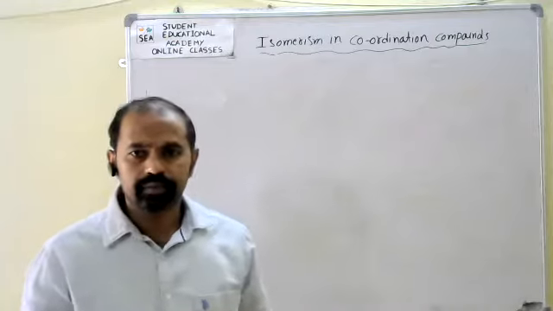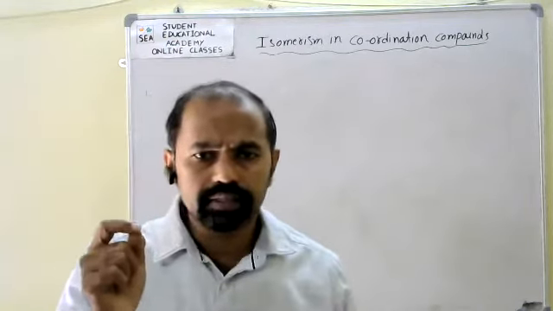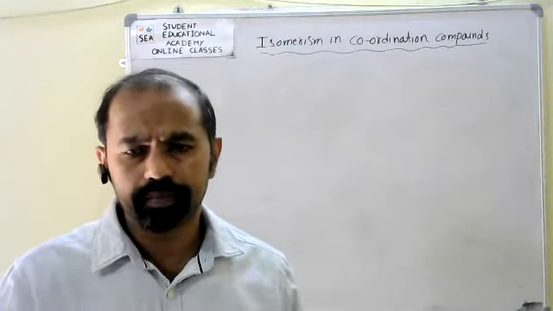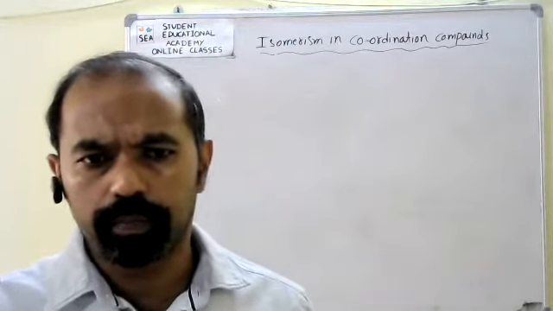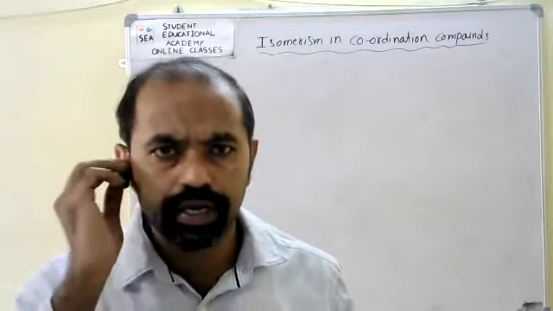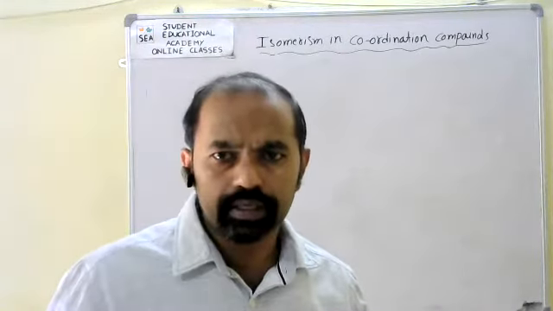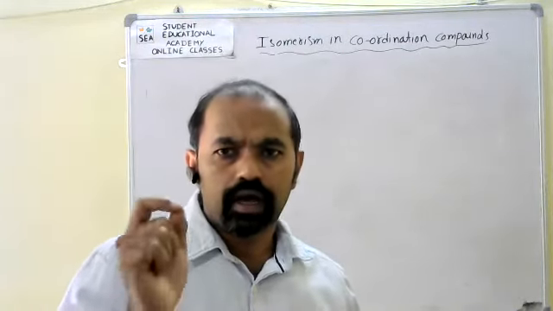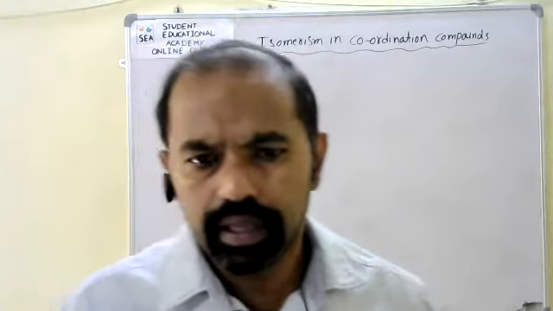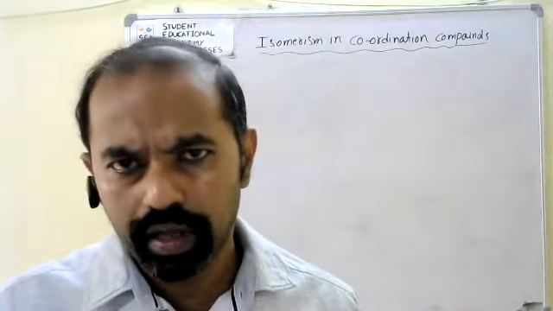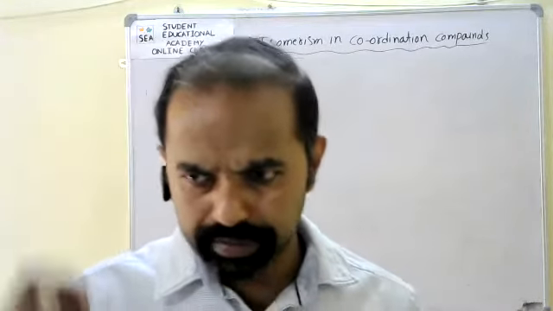and the difference in physical and chemical properties. Those compounds with different physical and chemical properties are called isomers. That phenomenon is known as isomerism.